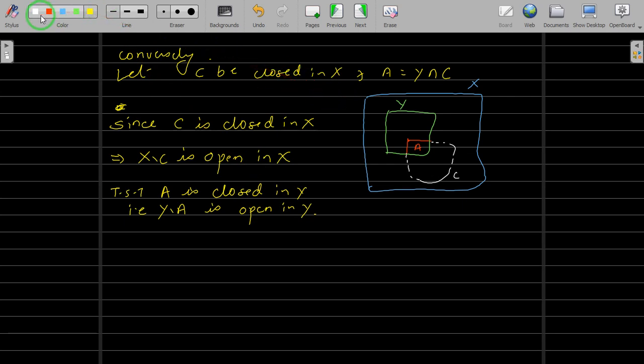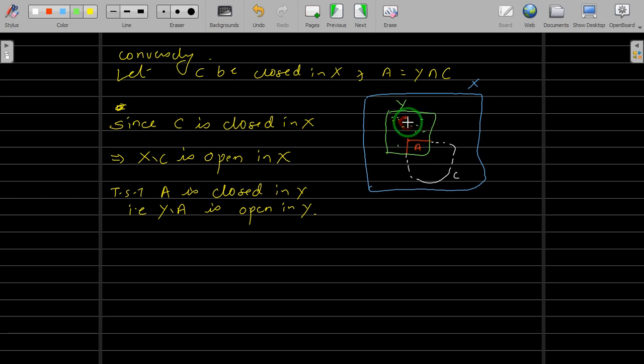Let me, I don't know which color to take now. We already exhausted the colors. Okay, let me just say it here. Now Y difference A is this part. Let me use the green. Y difference A is this part. Now we have to show that this is open in subspace topology. Again, very important, in subspace topology.